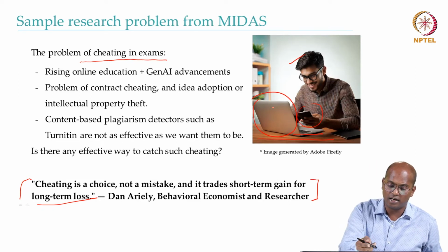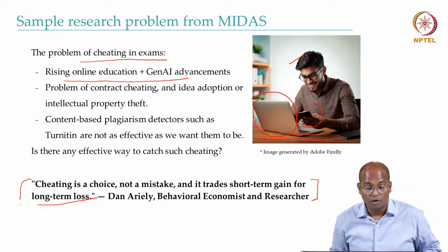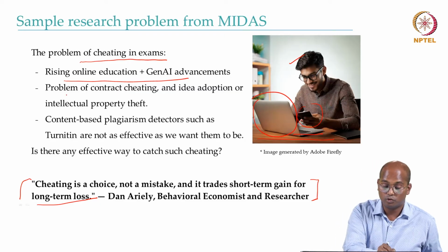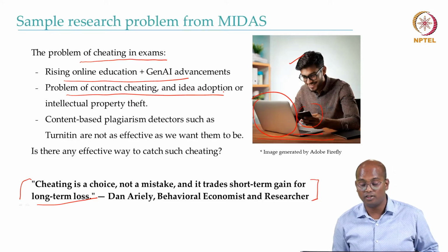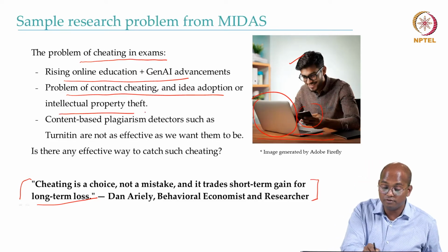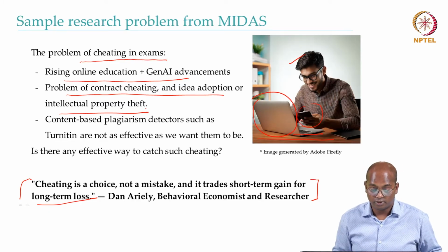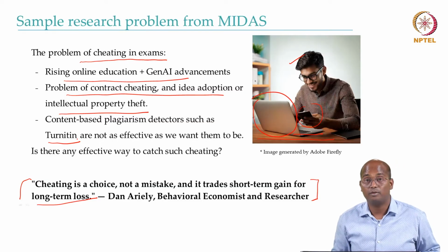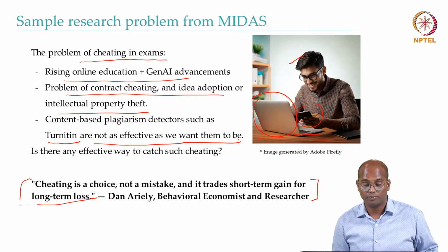The problems with cheating in examinations are rising with online education and GenAI advancement. That is one of the causes. It also increased because of contract cheating, idea adaptation, and even intellectual property theft. And content-based detectors such as Turnitin, a very popular plagiarism-based system, are not as effective as we want them to be.